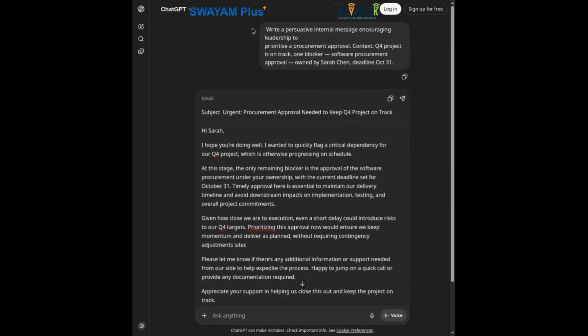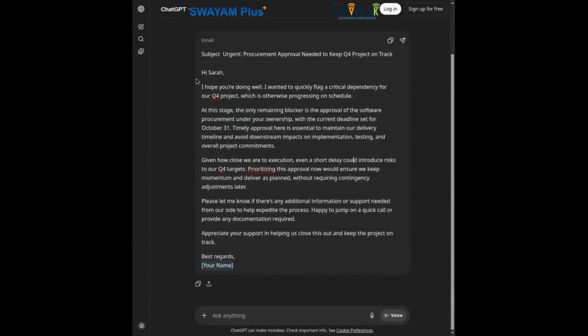So here we can say write a persuasive internal message encouraging leadership to prioritize a procurement approval. And the context is basically Q4 project update, which is on track. They have one blocker, which is the software procurement approval, and this is owned by Sarah Chen, and the deadline is still October 31st. So it starts with Hi Sarah, which is not very formal, and then it goes on to write an email which is more forward looking. It frames the ask as small and then it ends with a benefit.